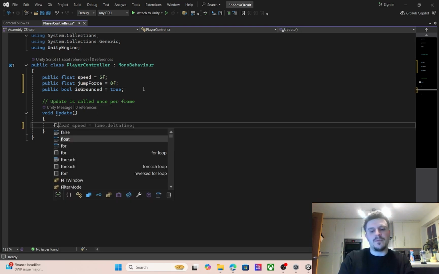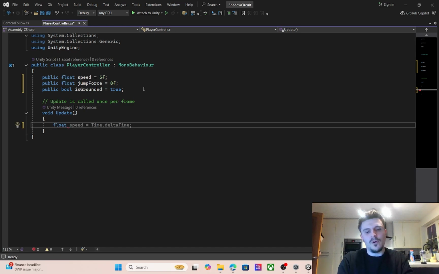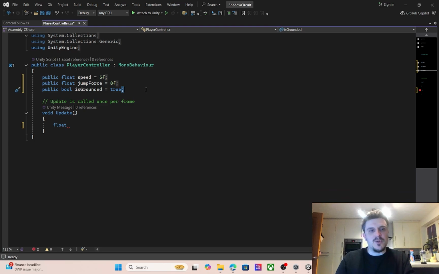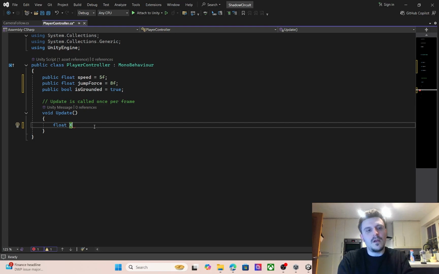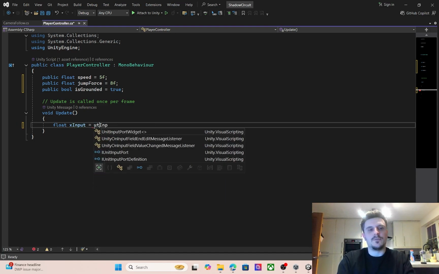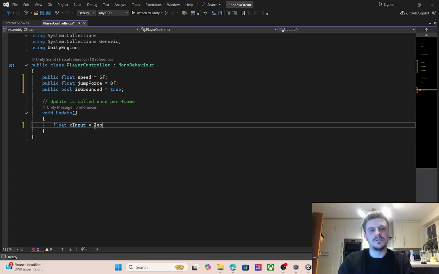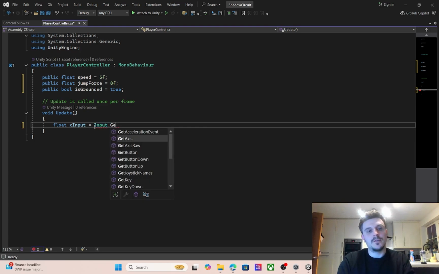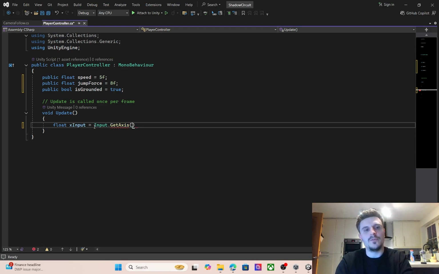Then to start off with, we're going to create a local variable of X input, so we can move along our X axis. Let's do it. I'm very cautious of the keyboard. X input is then equal to Input dot GetAxis of, oh my days, this keyboard.